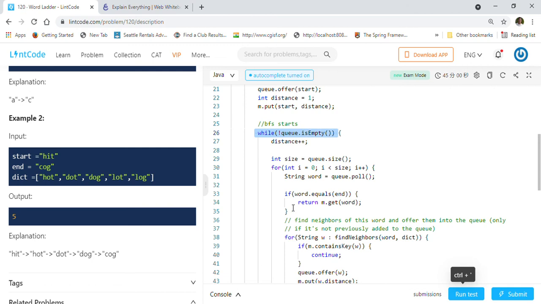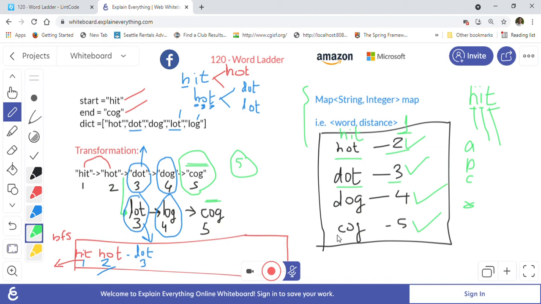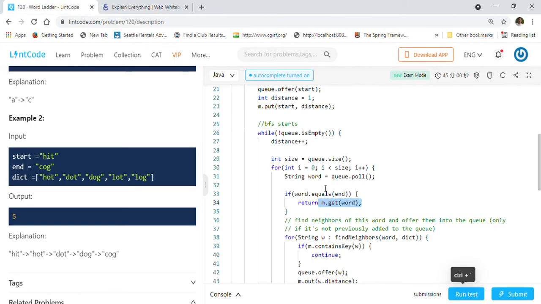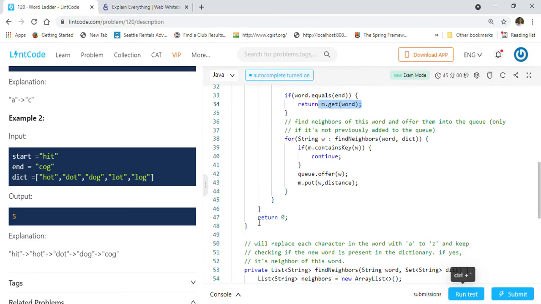So if we can reach a word, then it will always keep checking here in each level that we are reaching the ending word. If we find the ending word, we just return m dot get of the word, meaning from the map we will just do a get, right? For example, cog, we will just do get and we will get 5, and that's what we wanted to return. If it doesn't happen in the BFS, meaning we cannot reach that word, then in that case it will return 0. So that is how you can solve the word ladder problem.